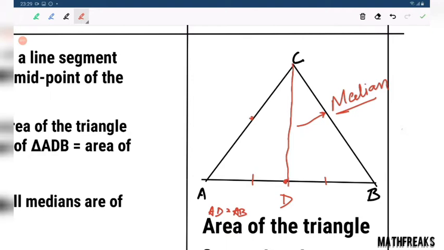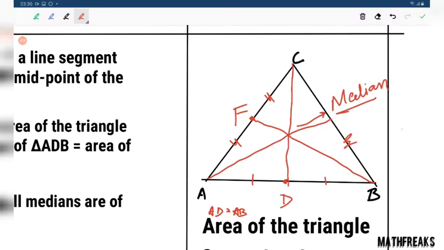Similarly, if this is the midpoint, this BE is also known as the median, and this is the midpoint, and this is also the midpoint.